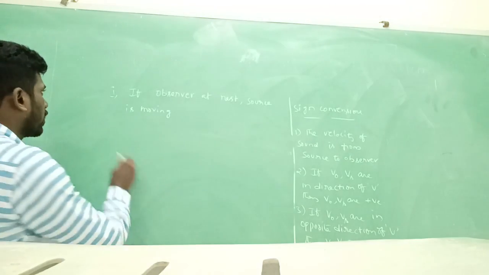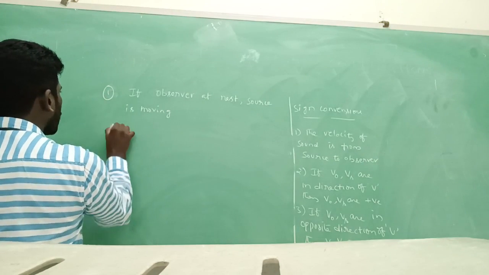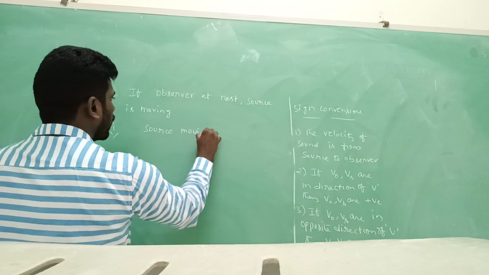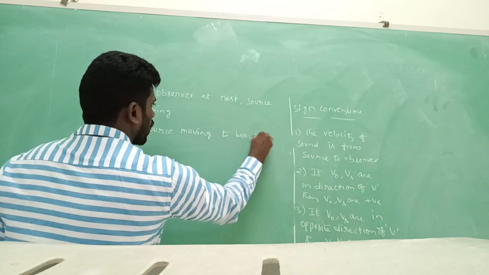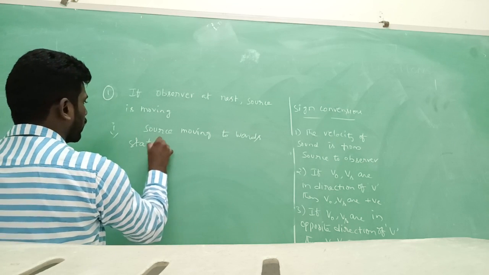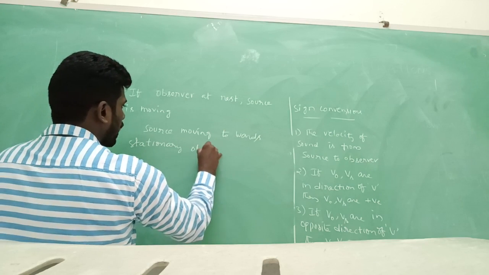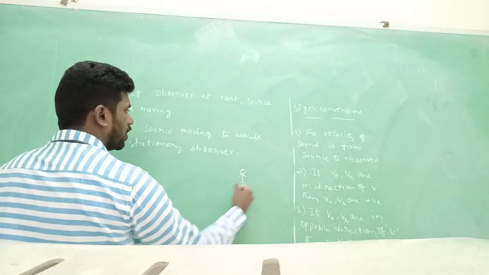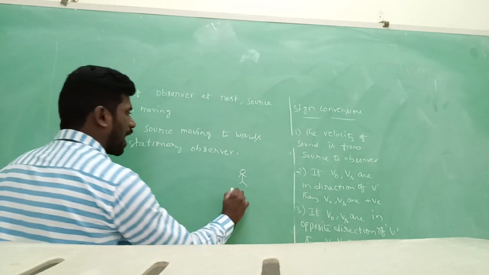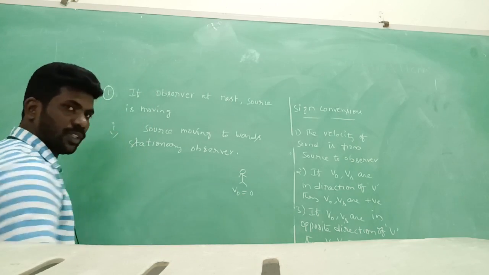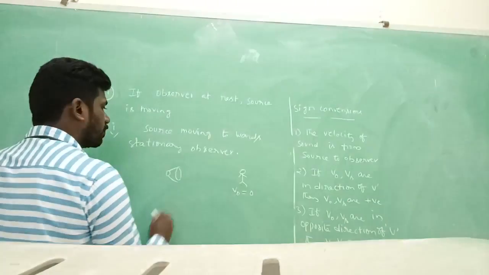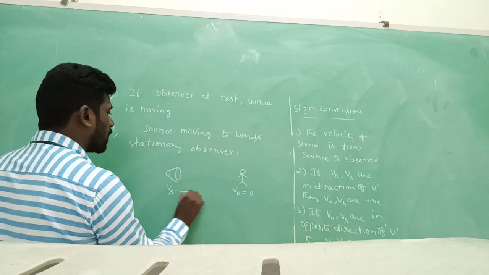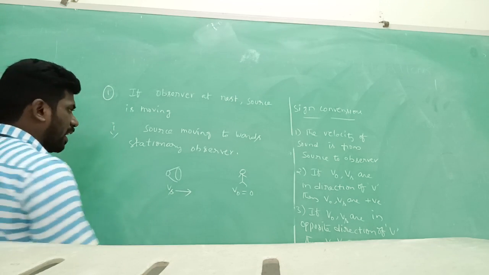How is the source moving? Source moving towards stationary observer. Here, he is the observer. Stationary observer means velocity of observer is 0. This is the source, velocity of source Vs. See, source is moving towards the stationary observer. Towards means like this.